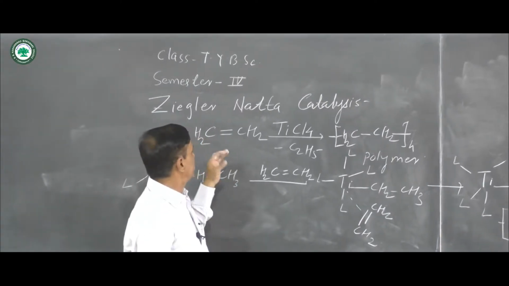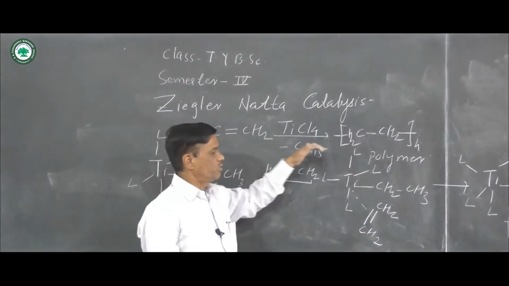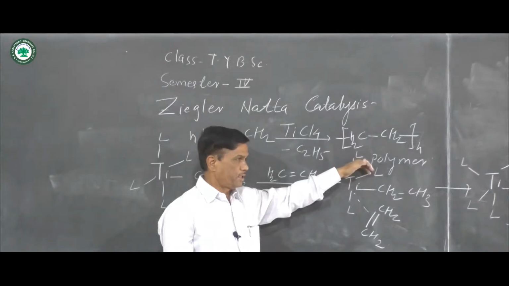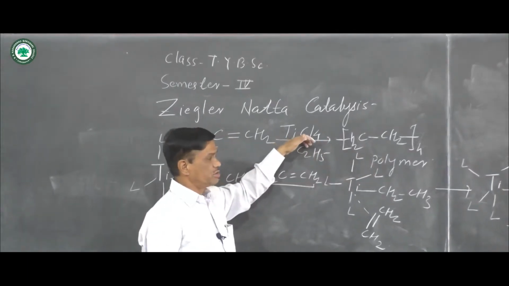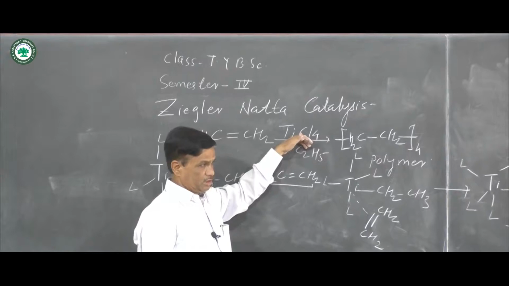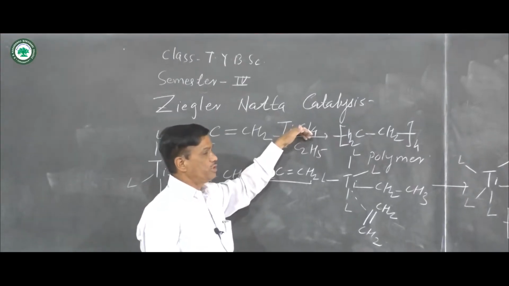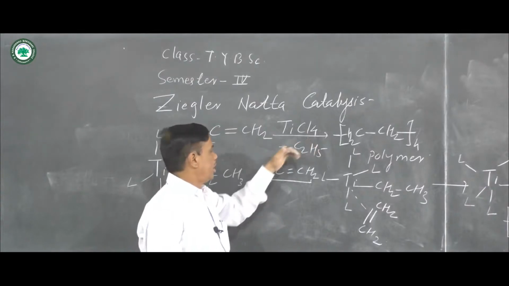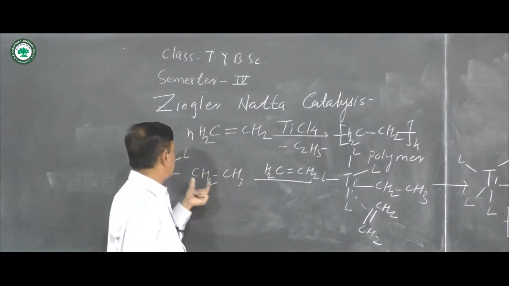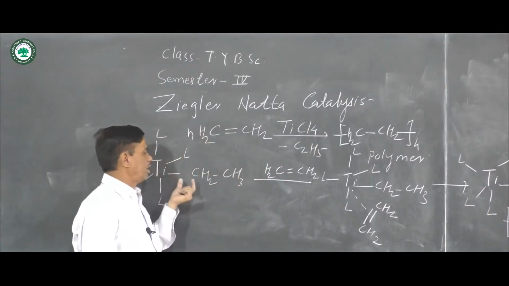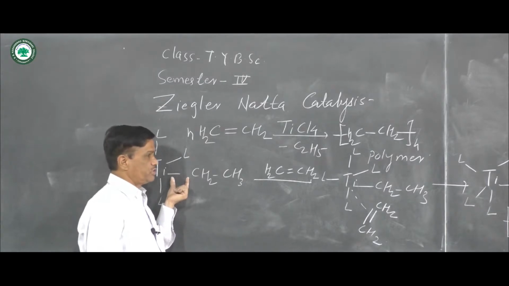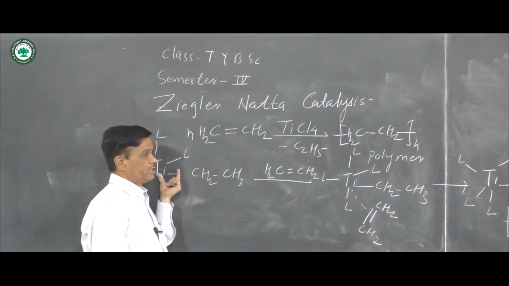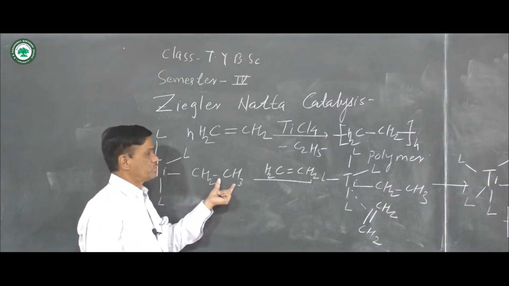In this reaction, alkenes are converted into polymer. The catalyst used is titanium tetrachloride. This TiCl4 is treated with an aluminum compound of ethyl, and the active ethyl group is attached to the Ti, and this type of arrangement is there. Titanium at the center position, then CH2CH3 attached.